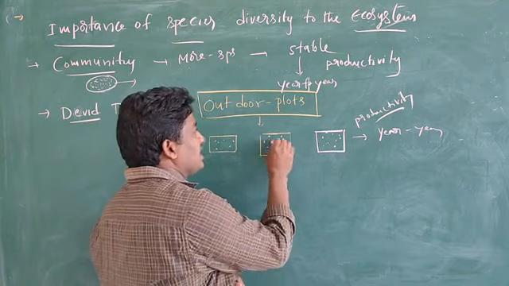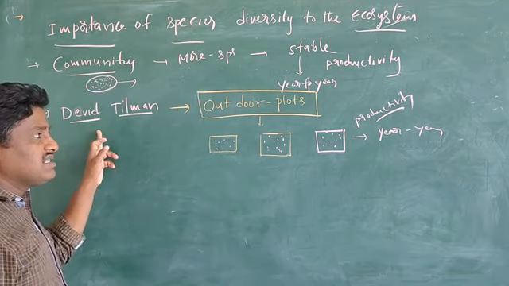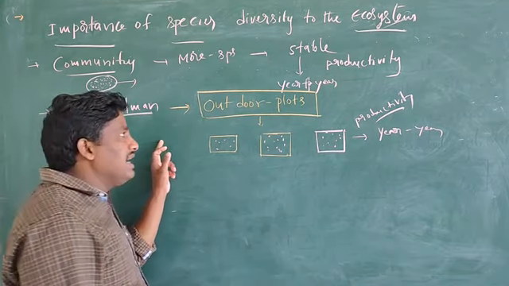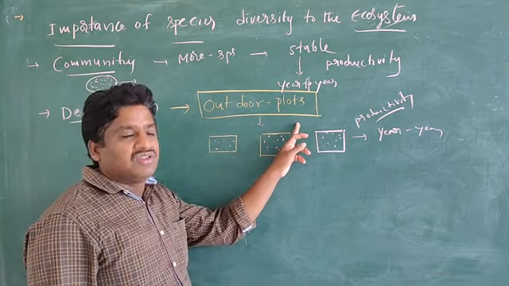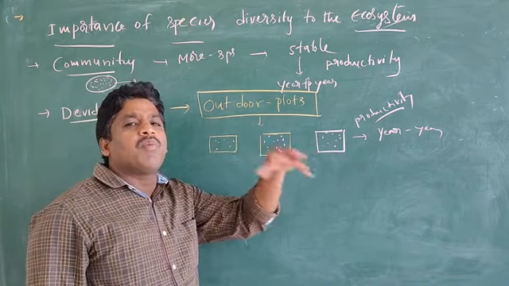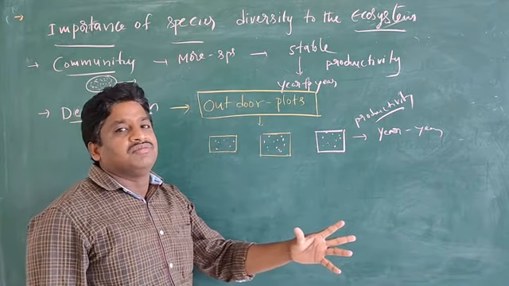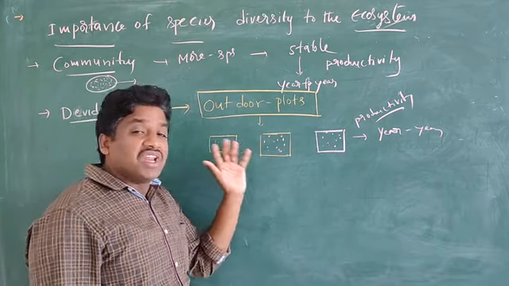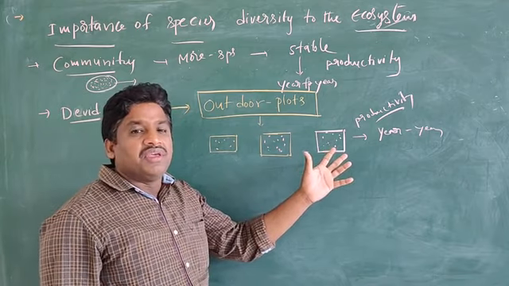So once again, David Tilman conducted the experiments on outdoor plots, and in most plots there was not much variation in productivity year to year.